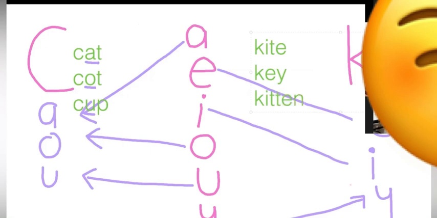Carrot also. So carrot starts from C, right? So why do we write C? I'll write here carrot also. See, C-A-R-R-O-T. This is how we write carrot. Now, carrot also starts with C. Why does it start with C? Because we have A after it. And A is in the team of C. That's why. And when you see these words, kite, kite is having I after it, which is in the team of K. If you write key, why do we write with K? Because E is in the team of K.